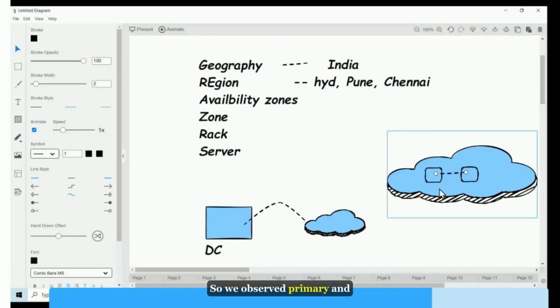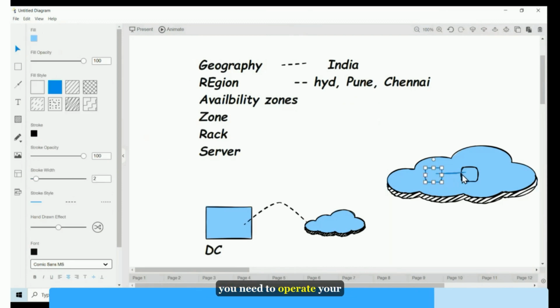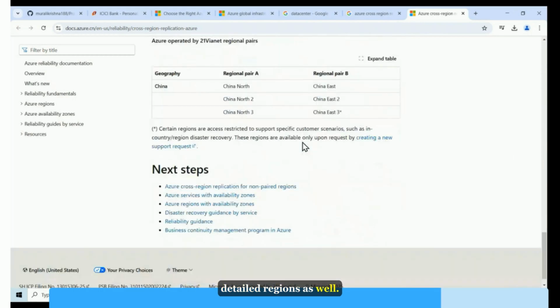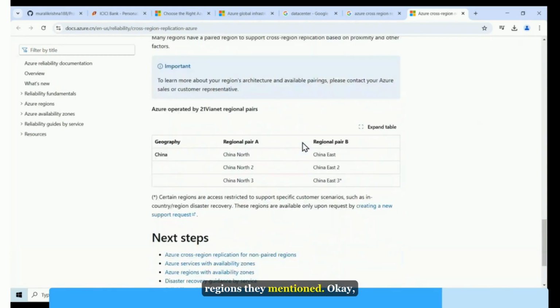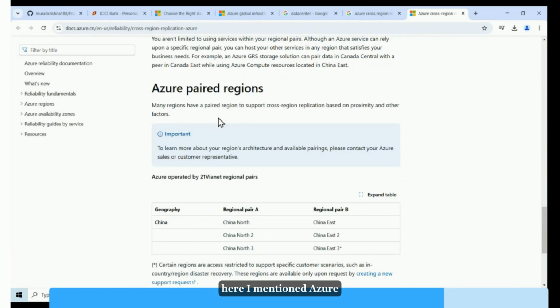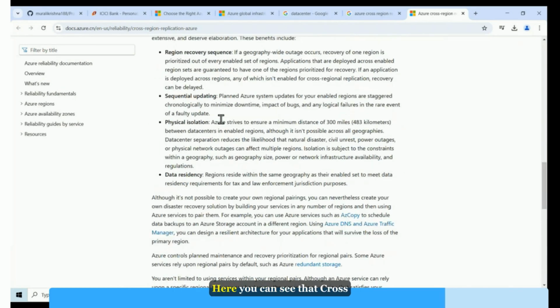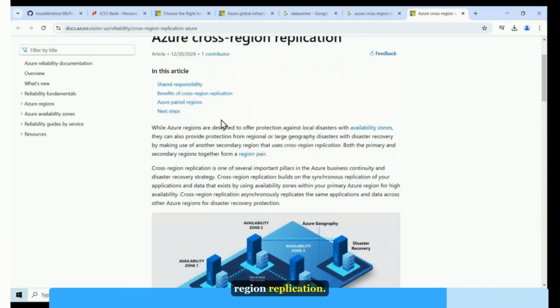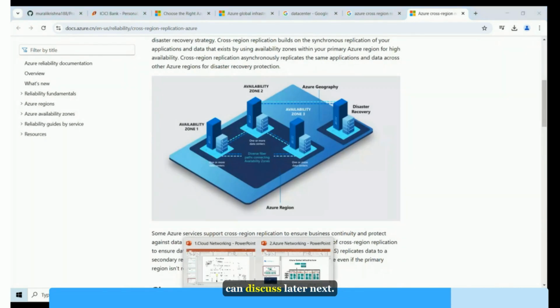So we observed the primary and disaster recovery concept, right? If one region goes down, you need to operate your business from the other region. All these things will be enabled by your cloud vendor. You can just utilize these regions, right? They already mentioned some detailed regions as well. You see here, these are all the regions they mentioned. Here you can see Azure paid regions and cross-region replication. Disaster recovery we can discuss later.